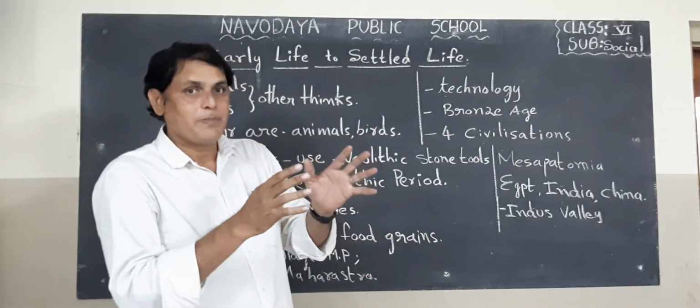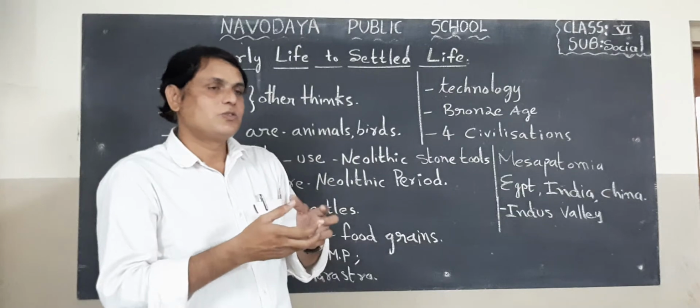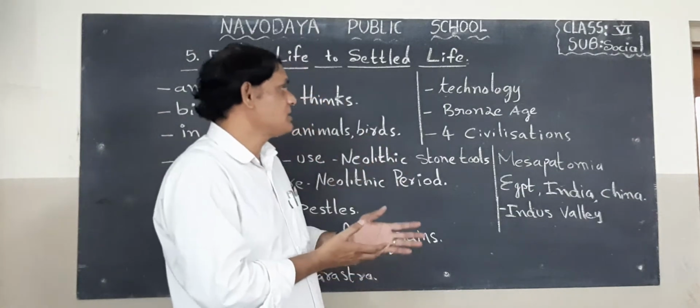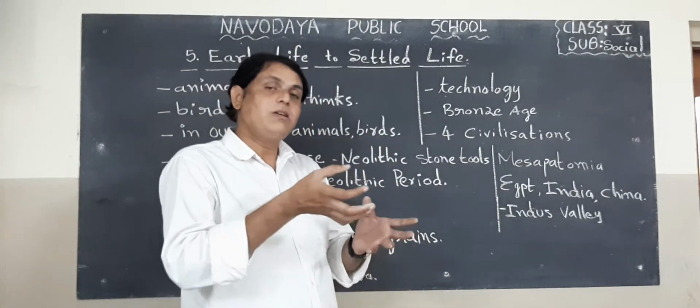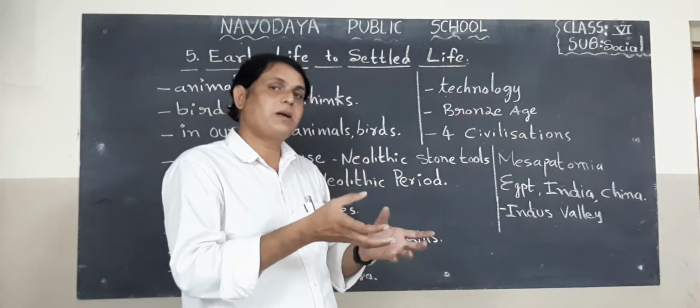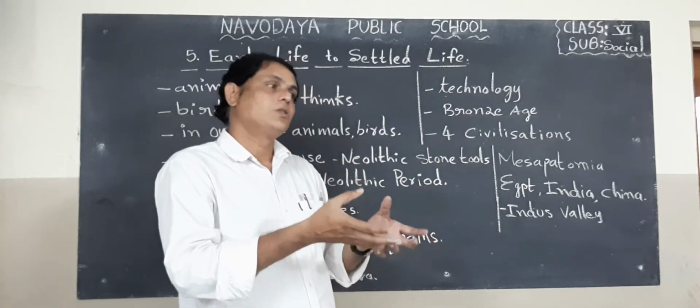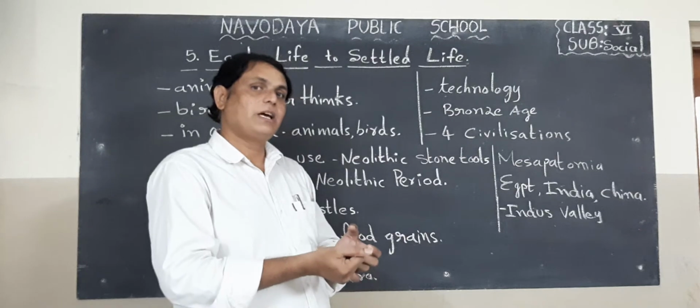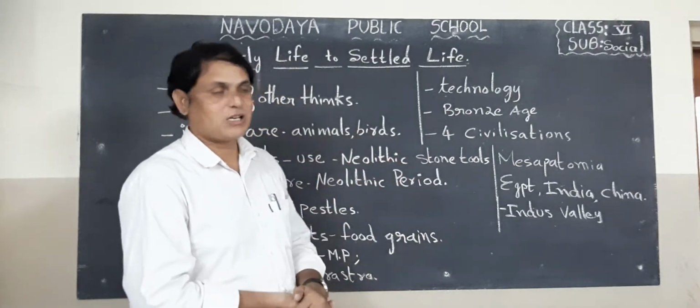After that we made some metals. So with these metals we are living. That means we are using this metal to kill the animals, to cultivate the lands, okay, and in our domestic purposes also.